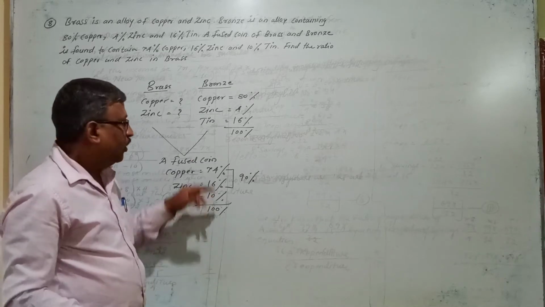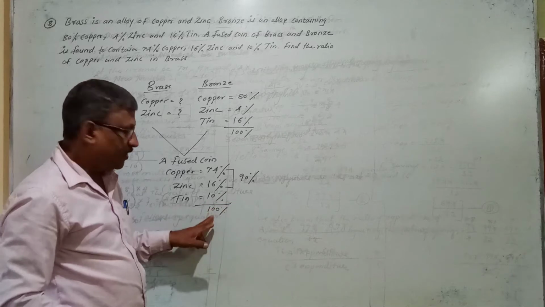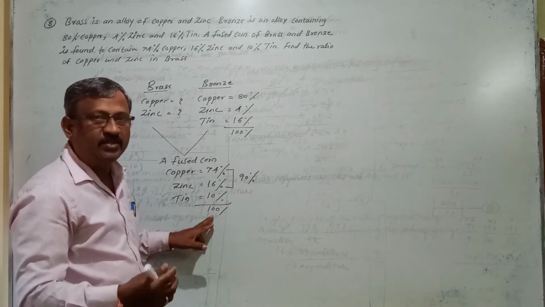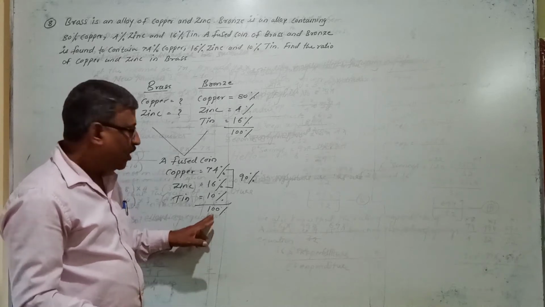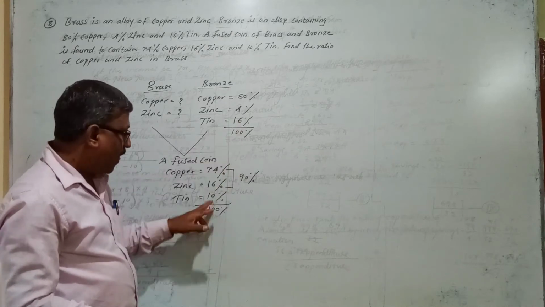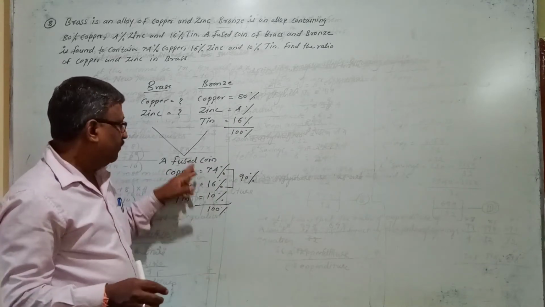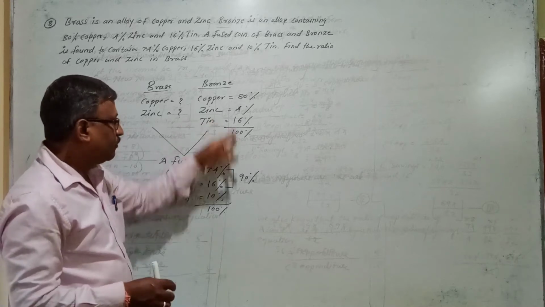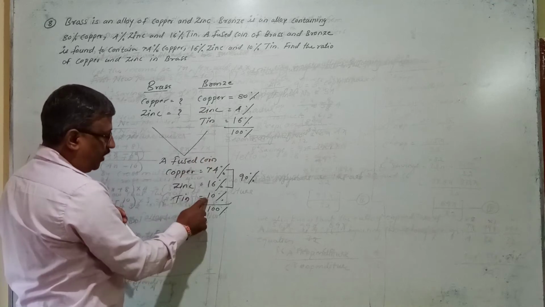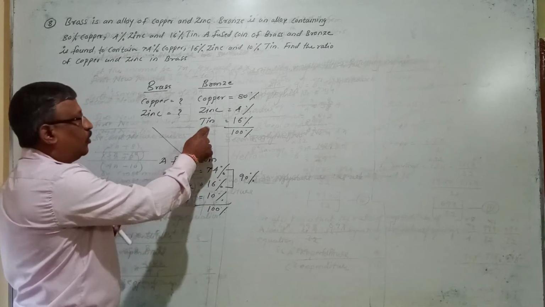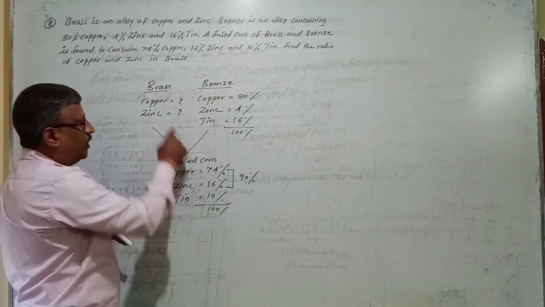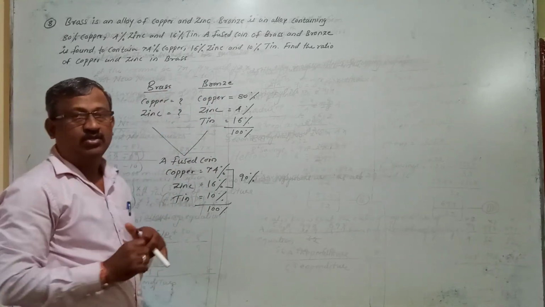Only 10%. If you take the full 16% here, my percentage becomes 106%, but I don't want to prepare a 106% mixture, I want to prepare a 100% mixture. So the requirement is only 10%. Out of 16%, I am taking only 10% in the fused coin. From this you understand that copper and zinc are mixtures of these two, but tin is not, because whatever tin has come in the fused coin has come from the bronze metal. There is no tin in the brass coin.